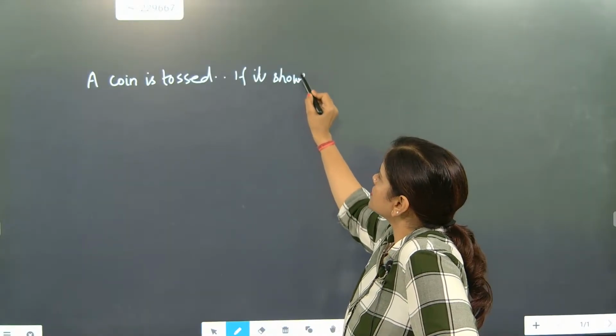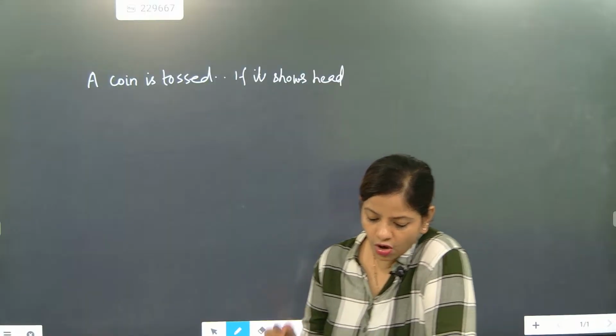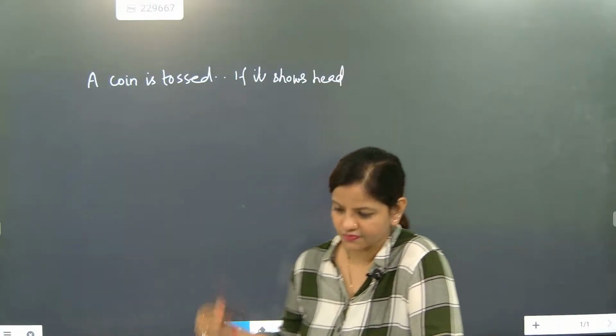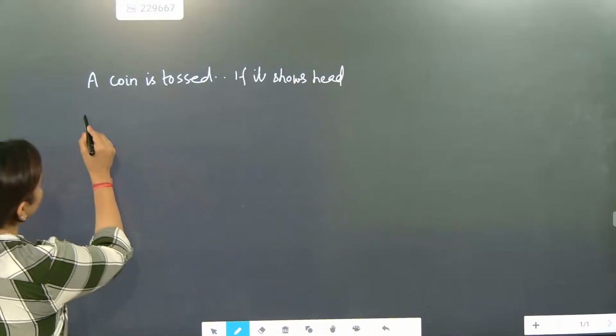If it shows head, then we draw a ball from a bag.